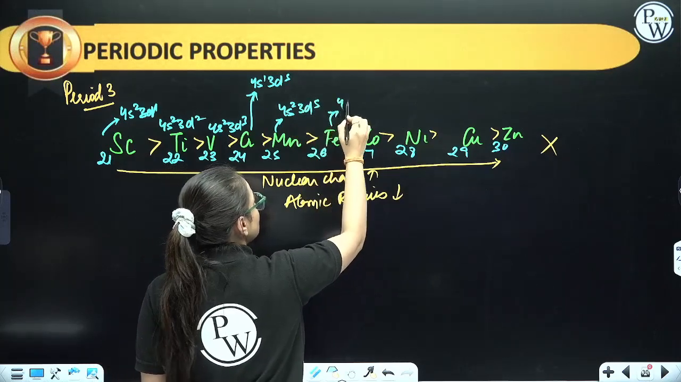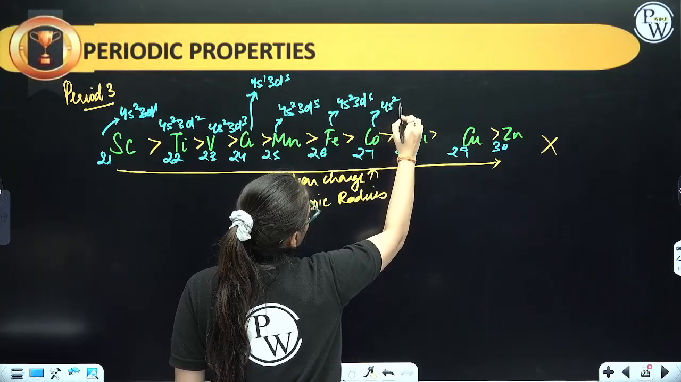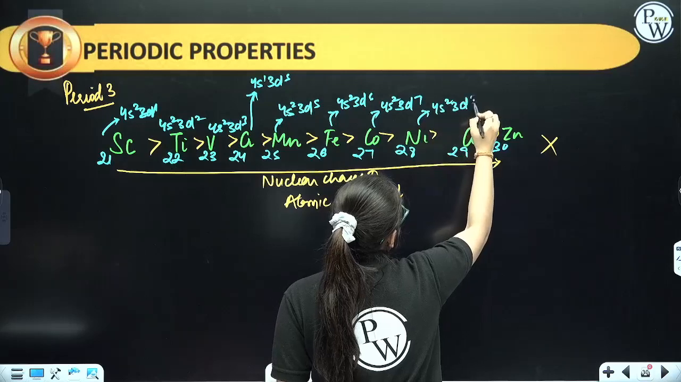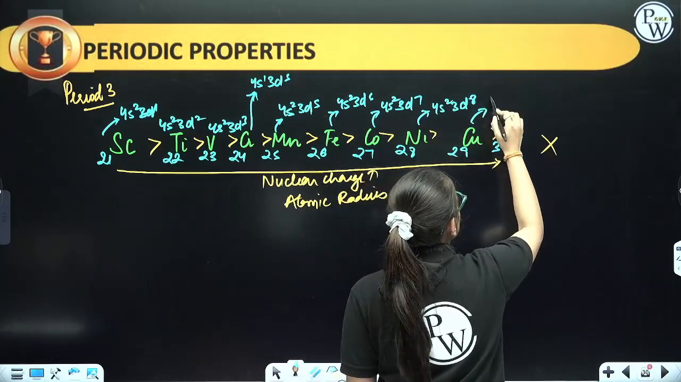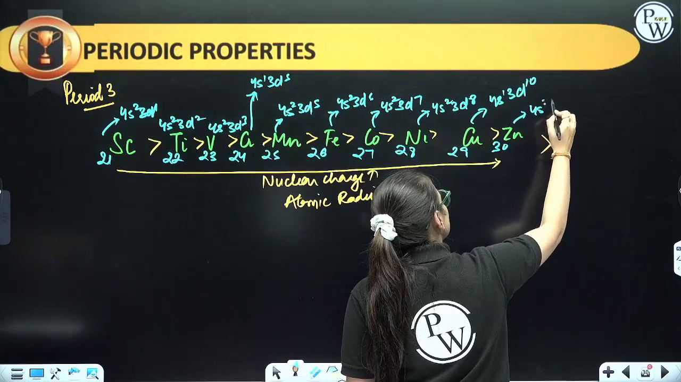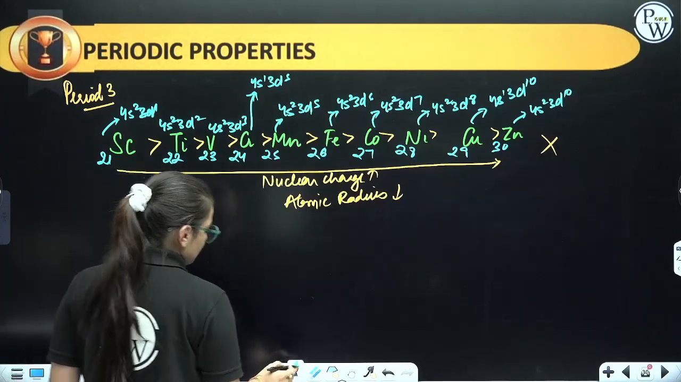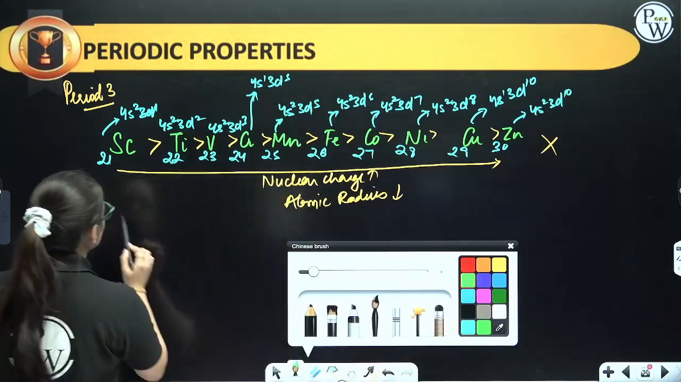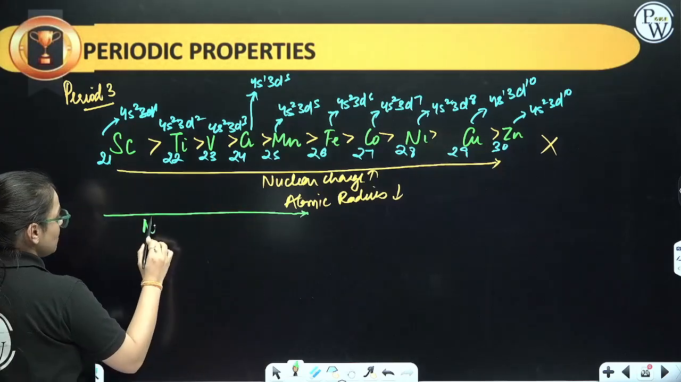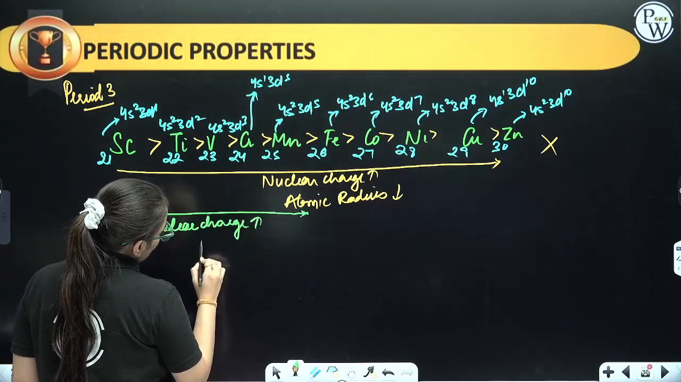For Fe it is 4s2 3d6. For cobalt it is 4s2 3d7. For nickel it is 4s2 3d8. Now for Cu it is 4s1 3d10, again an exception, and for Zn it is 4s2 3d10. Now see students, what happens? When you are moving from scandium, titanium, to manganese, the same concept will occur. What will happen, ma'am? Nuclear charge will increase and the size will decrease.